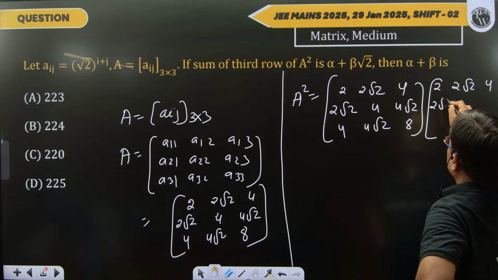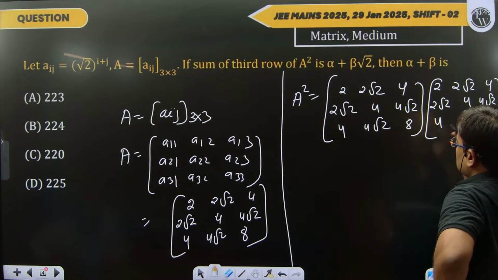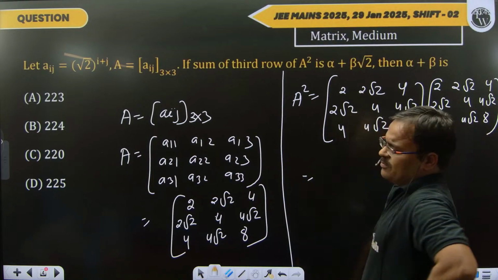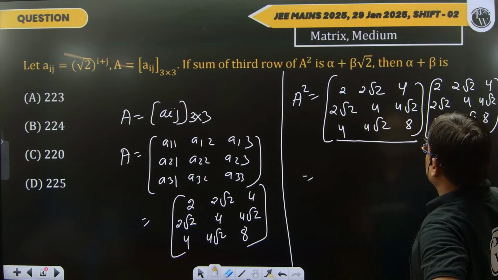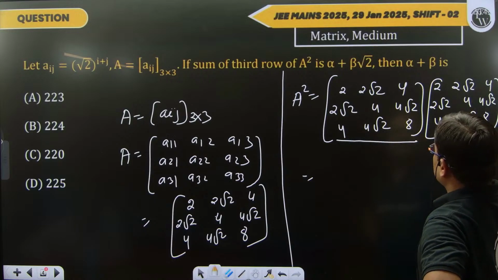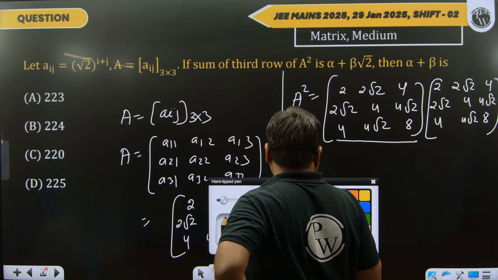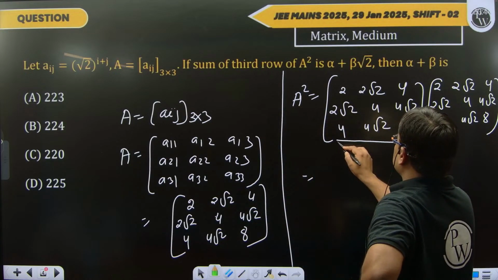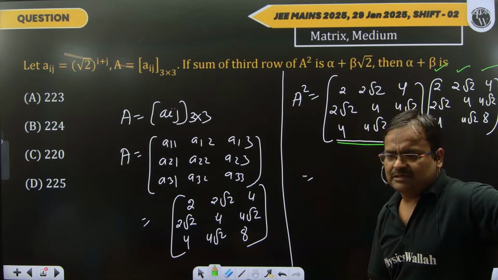You just take only the third row of this multiplication. Third row means when you multiply this one by this one, you get the third row, and you want only the sum of all the elements. So you take the multiplication of only this row with all of these, and you get the sum of this.